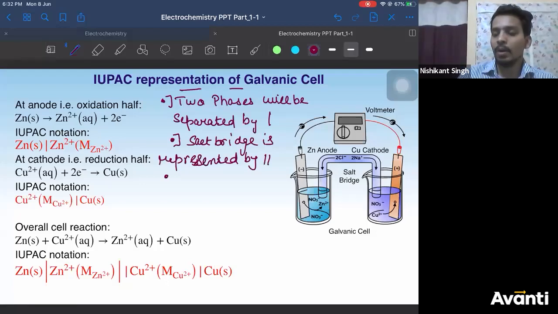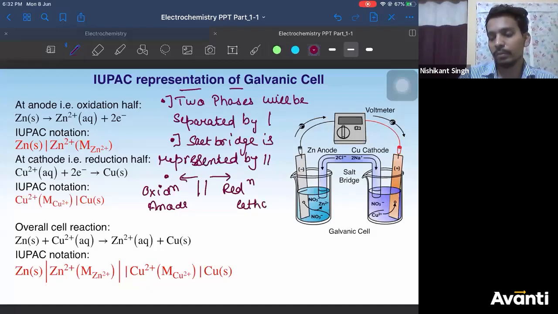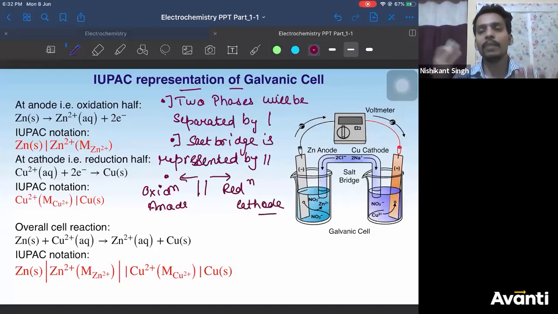On the left side of the salt bridge, you represent the oxidation reaction or anode part. On the right side, you represent the reduction reaction or cathode half. Right? There are two halves, anode half and cathode half.